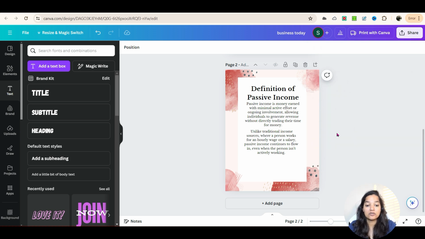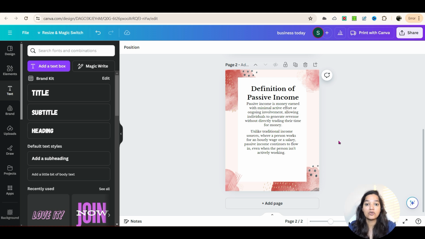So it's very simple to create an ebook in Canva as well, and the purpose is you get these designs from Canva, and you can use this, and then you can download it and put it in a Word document and then upload it under KDP, and you're ready to sell your ebook through Amazon KDP platform.